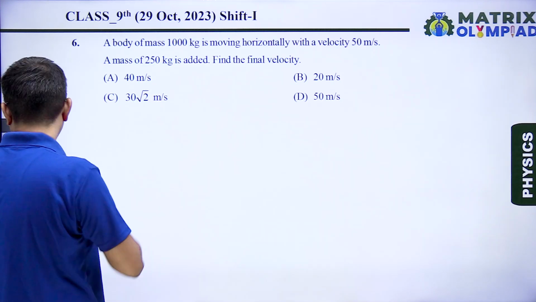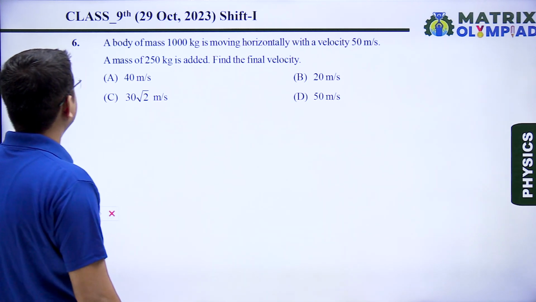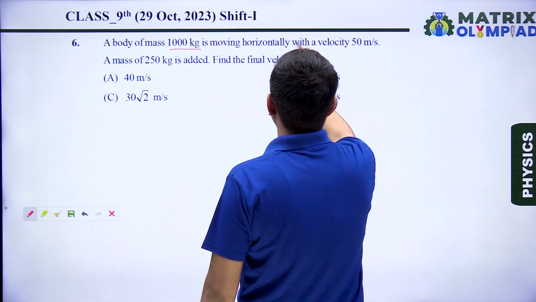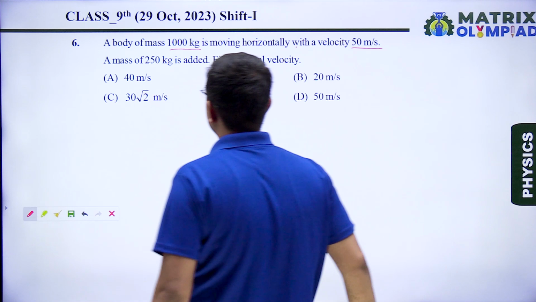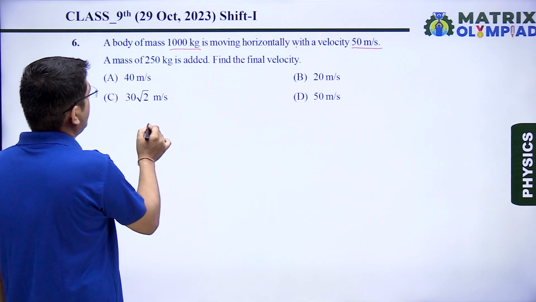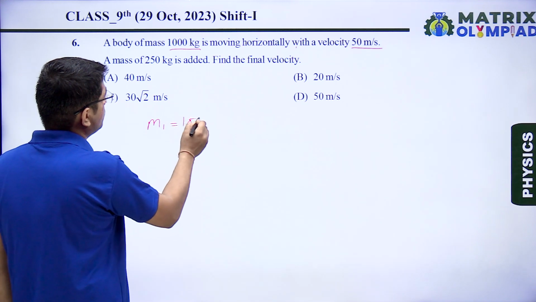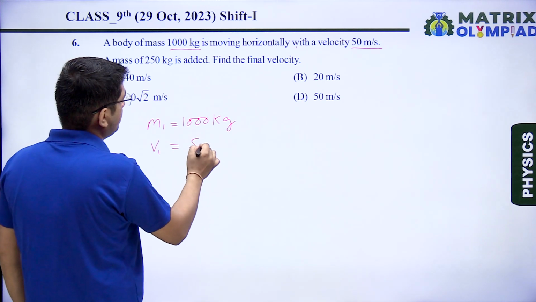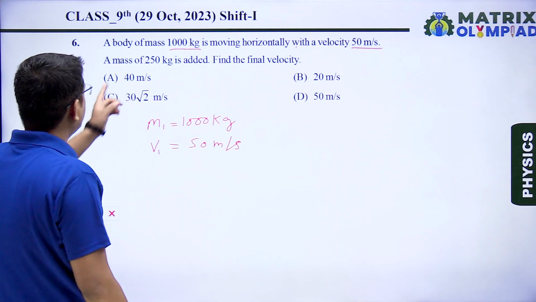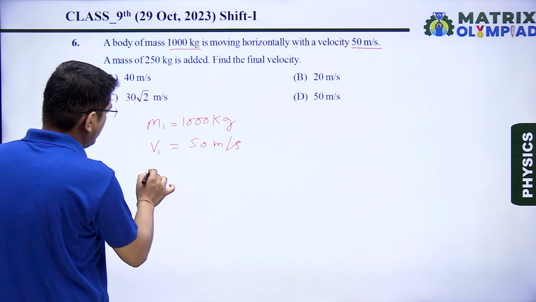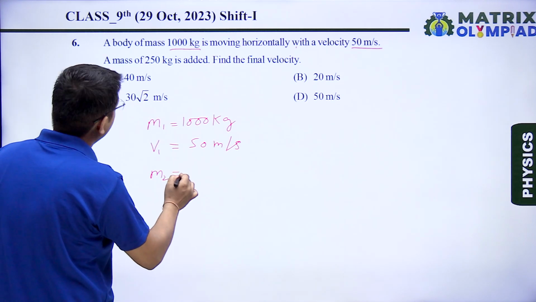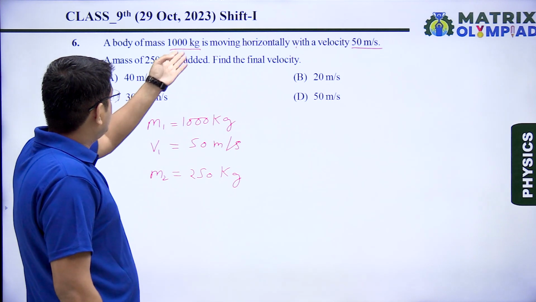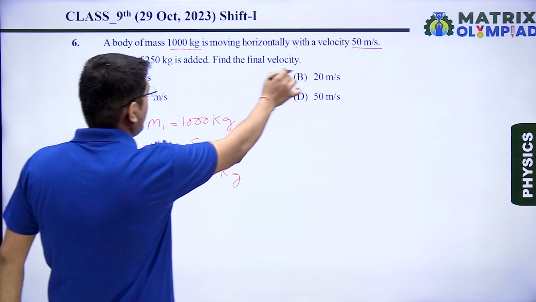Next question, question number 6. In question number 6, a body of mass 1000 kg is moving horizontally with a velocity 50 meter per second. So the body has a mass, let's say m1, which is 1000 kg, and its velocity is v1, which is 50 meter per second. A mass of 250 kg is added. The new mass which is added to m1, let's say m2, is 250 kg. Now this mass is added to this 1000 kg mass. Then it is asking about the final velocity.